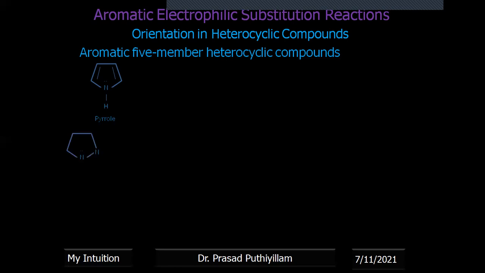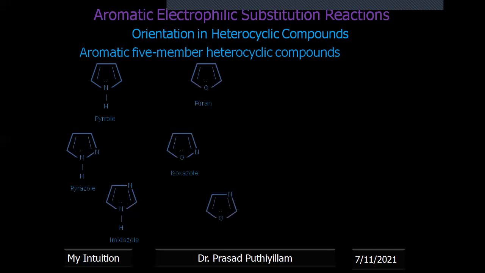Okay, therefore another example based on nitrogen only. Nitrogen as the heteroatom, that is pyrazole. If nitrogen disubstitution, two nitrogens are present at these two positions, we call it imidazole. Like that, with oxygen, that is furan, isoxazole, oxazole.